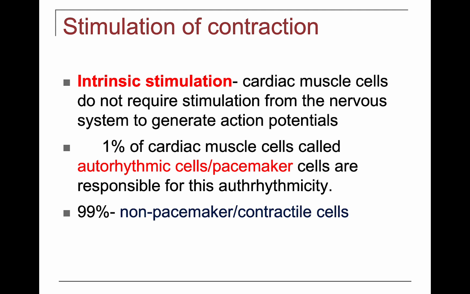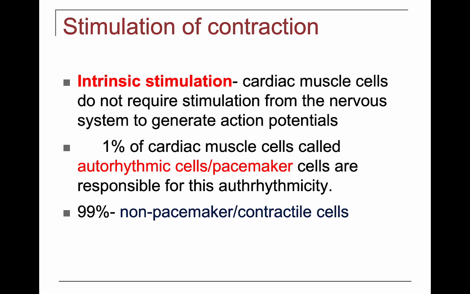The ability of the heart to have this intrinsic stimulation is due to 1% of cardiac muscle cells being what we call autorhythmic or pacemaker cells. These autorhythmic or pacemaker cells can spontaneously depolarize, and then they can send that signal to the other 99% of cells, which also have many names. We may call them non-pacemaker cells, non-autorhythmic cells, or contractile cells.